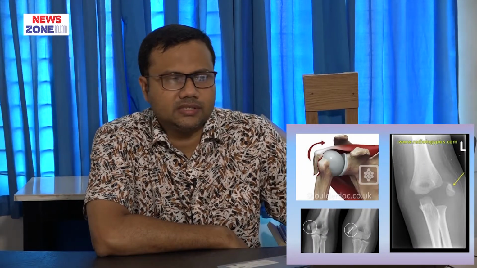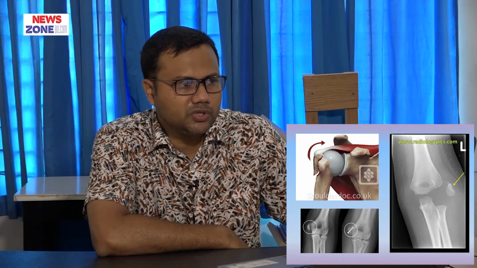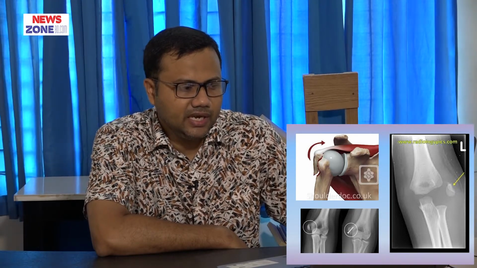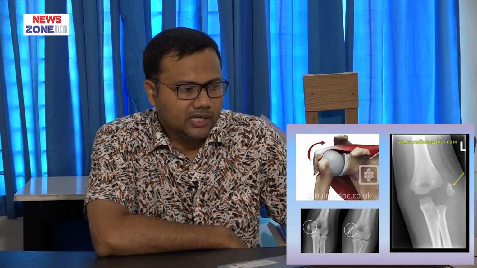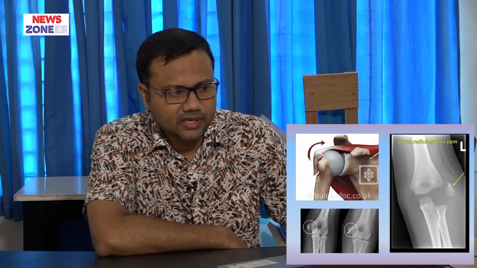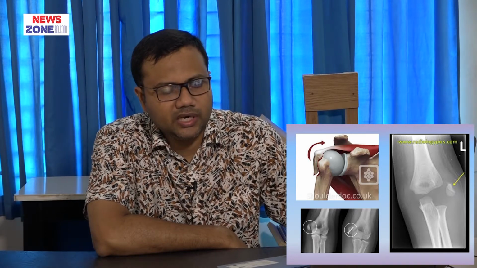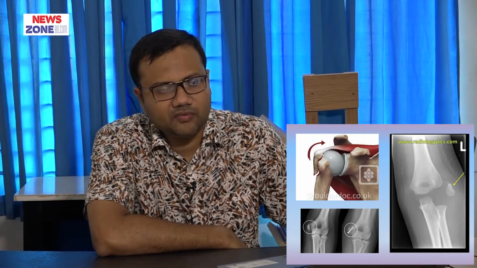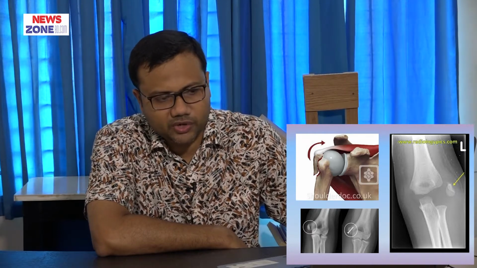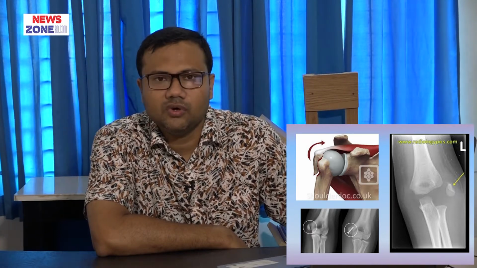Now let's see some photos. Here, look at this: the greater tuberosity is avulsed or separated from the main bone fragment due to contraction of the supraspinatus muscle. Here, the medial epicondyle is separated from its normal site, and here the lateral condyle is separated and displaced from its original site, and all this occurs due to contraction of a powerful muscle.